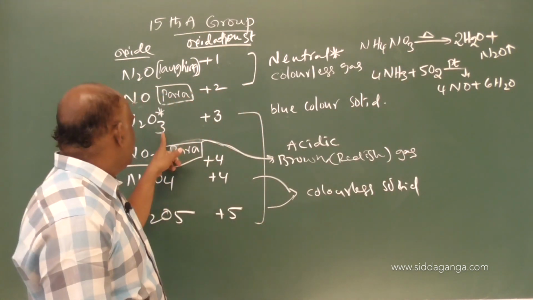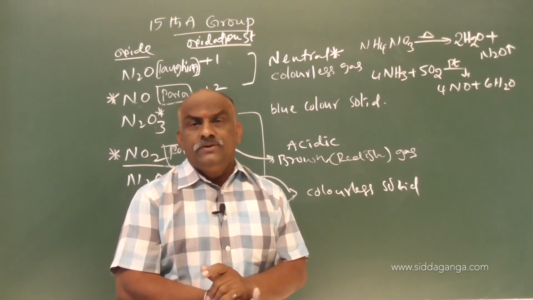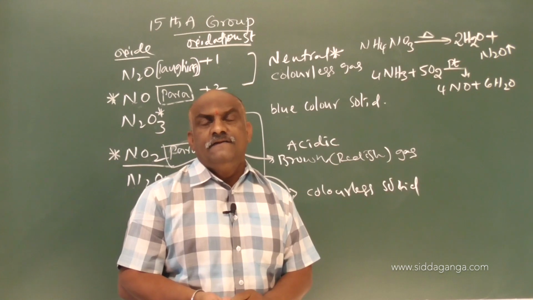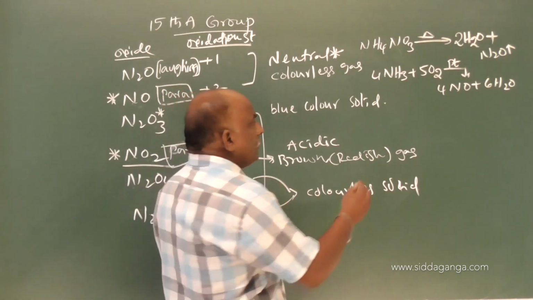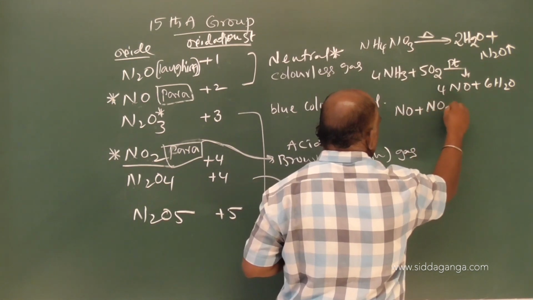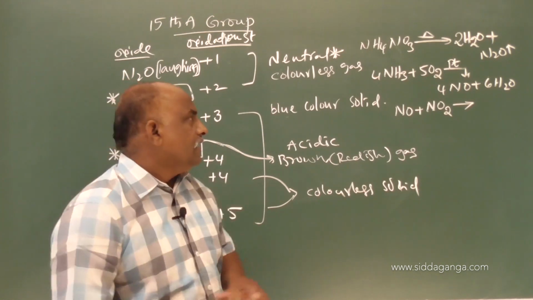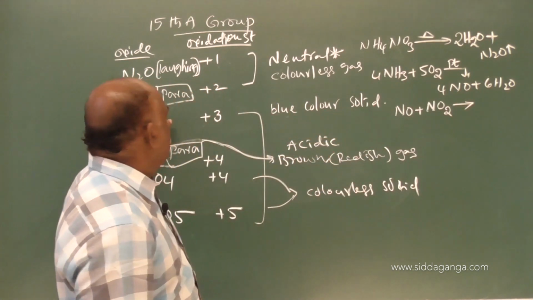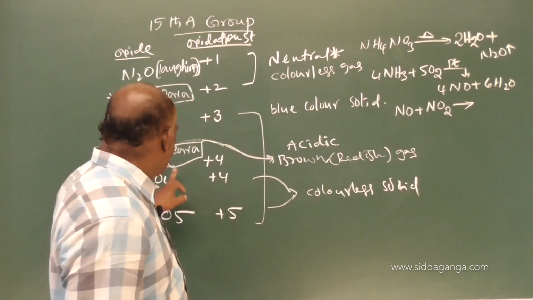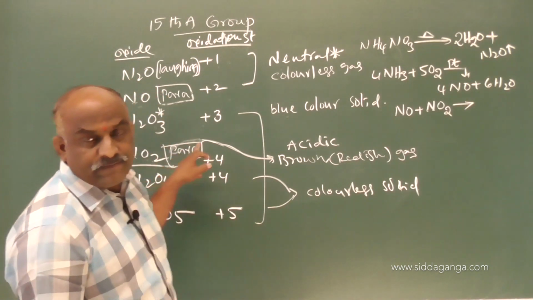While coming to the third one, N2O3, how to prepare N2O3? The preparation is very simple. N2O3 requires NO plus NO2. NO we know, nitric oxide. NO2, nitrogen dioxide. Both are paramagnetic substances.